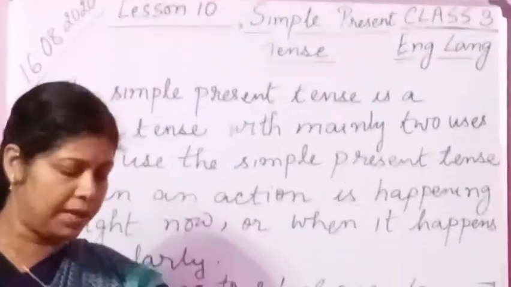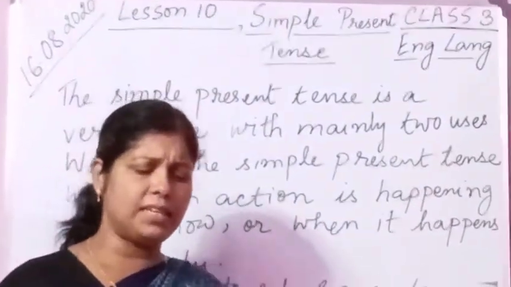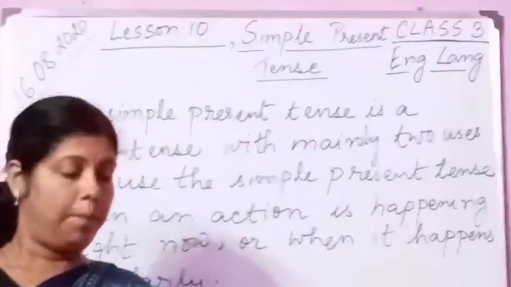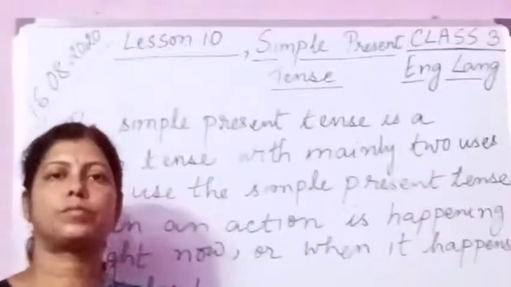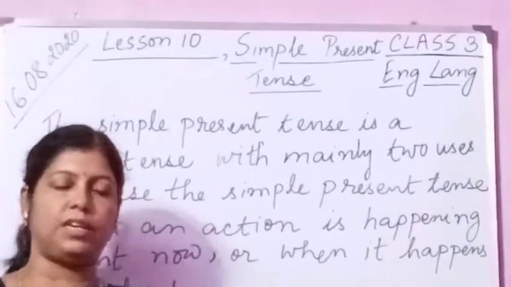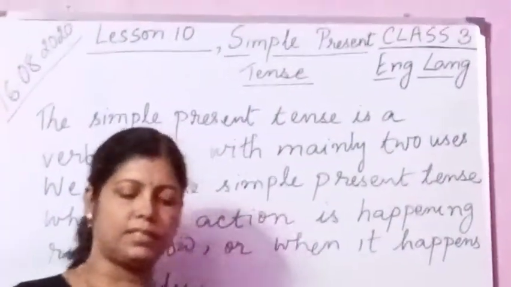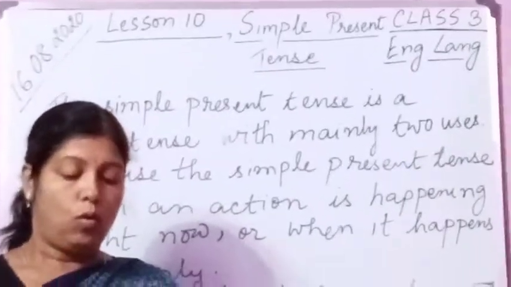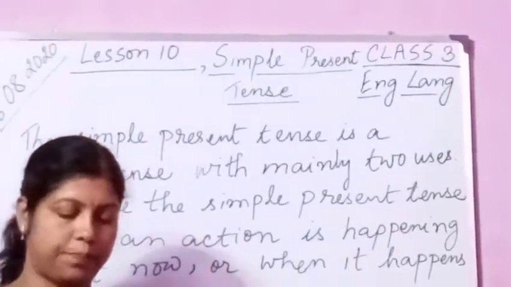Okay. Now please take out page number 60. Tick the sentences that tell us about things that happen always or regularly. Please take a pencil in your hand. We are going to do this in the book itself. You see, this is page 60. Once again, I am saying, think. Tick the sentences that tell us about things that happen always or regularly. You understand? What happens always? Every day it happens, or regularly, on a regular basis.